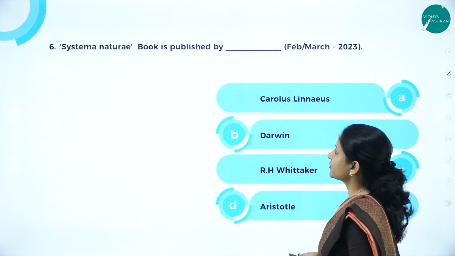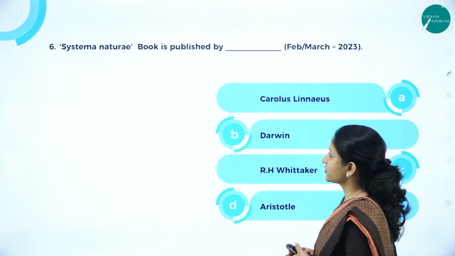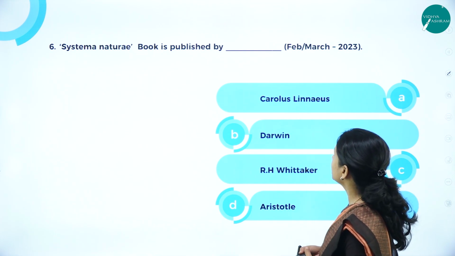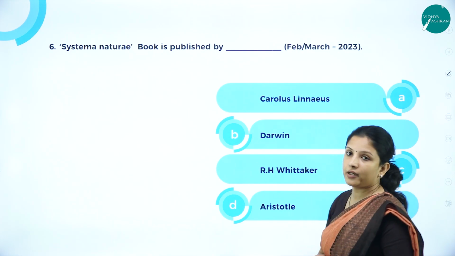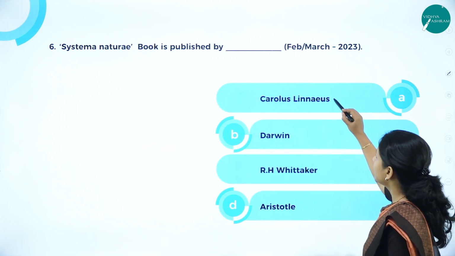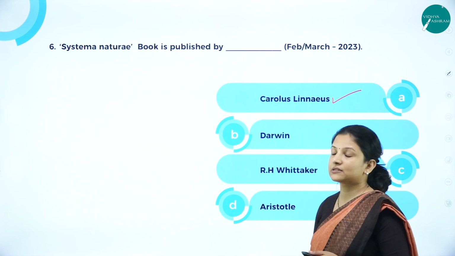Next, the Systema Naturae book is published by, who was the scientist who was the author of Systema Naturae? This question was asked in March 2023 in the form of an MCQ, so this is an important question. It is Carolus Linnaeus. Carolus Linnaeus was the author of the book Systema Naturae.